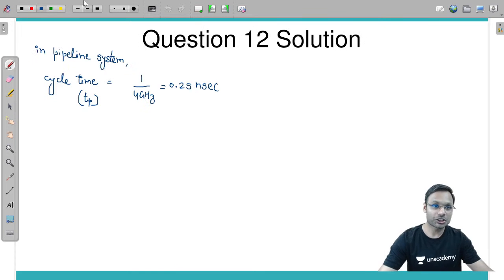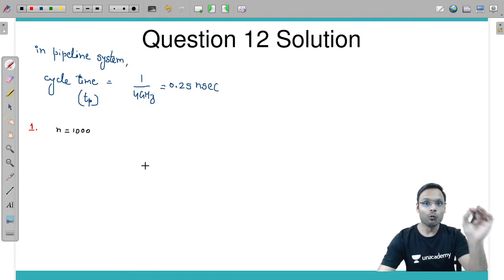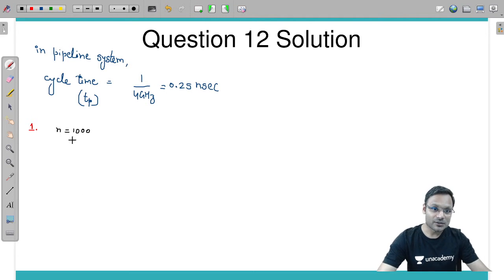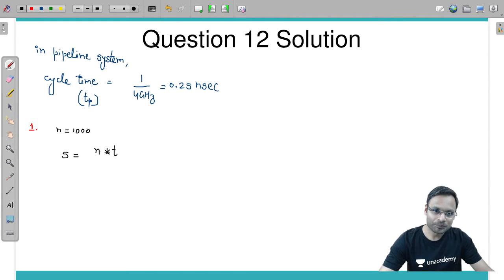So question number 1 we are going to solve. What does it say? For 1000 instructions, that means the n value is given as 1000. For n equal to 1000, what is the speed up we can achieve using the pipeline? We know the speed up formula: n into Tn divided by (k plus n minus 1) into Tp.